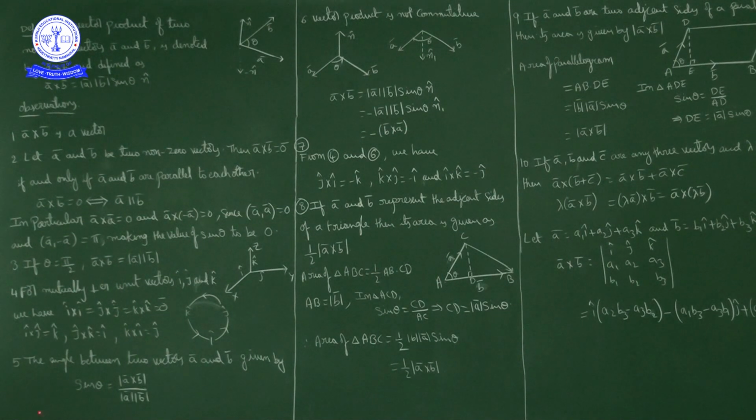Next, cross product with the same vector gives 0 bar. Now I cap cross j cap is equal to k cap. A bar cross B bar is magnitude of A bar into magnitude of B bar into sin theta into n cap.